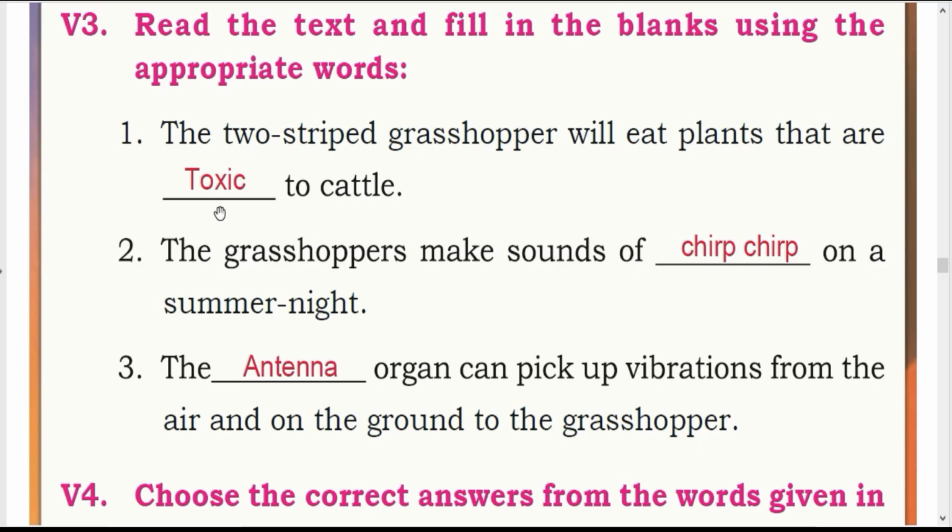The answer is toxic. Second one. The grasshoppers make sounds of dash on a summer night. The answer is chip chirp. Third one. The dash organ can pick up vibrations from the air and on the ground to the grasshopper. Third one, answer is antenna.